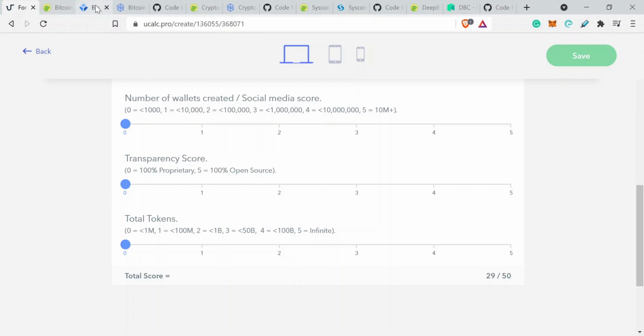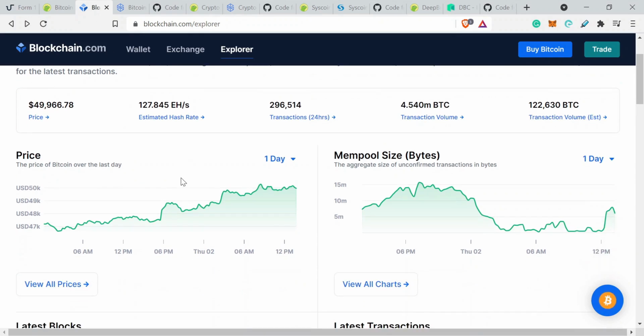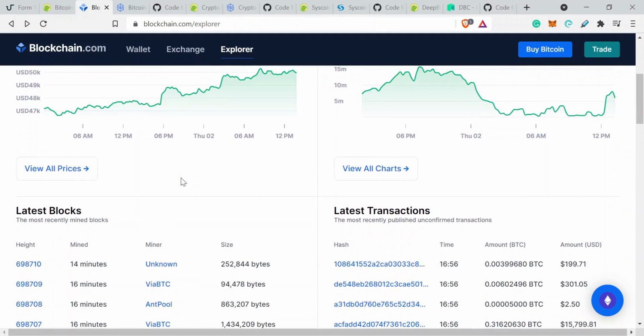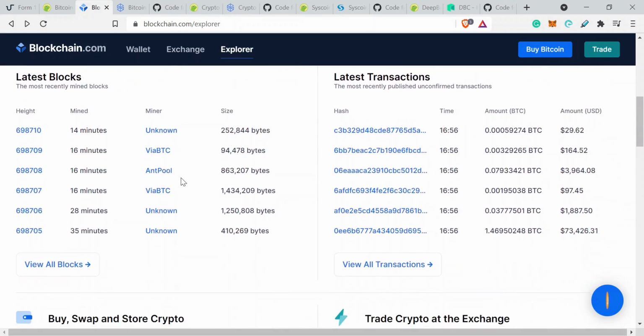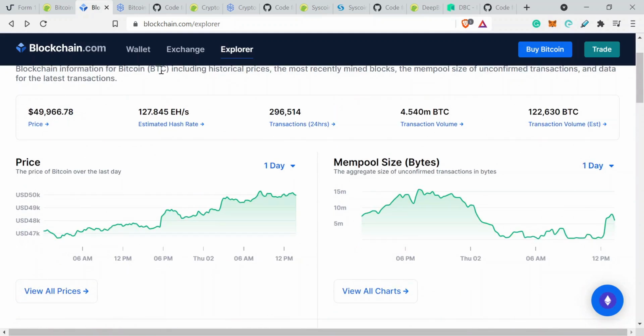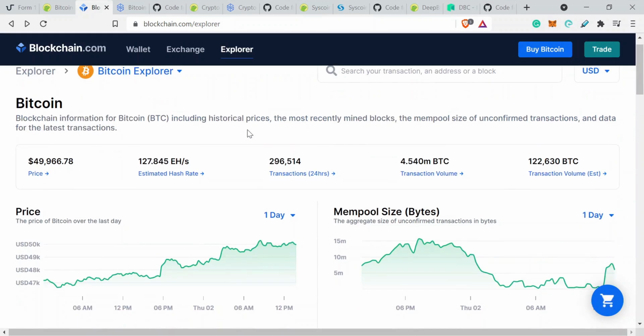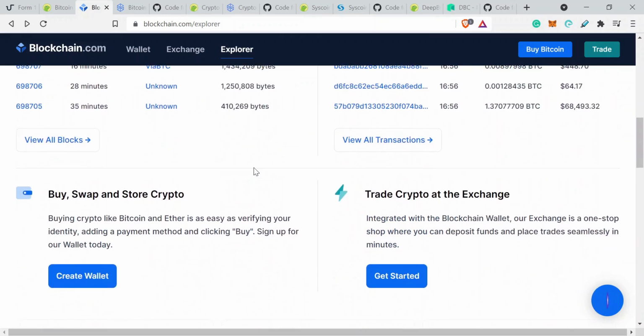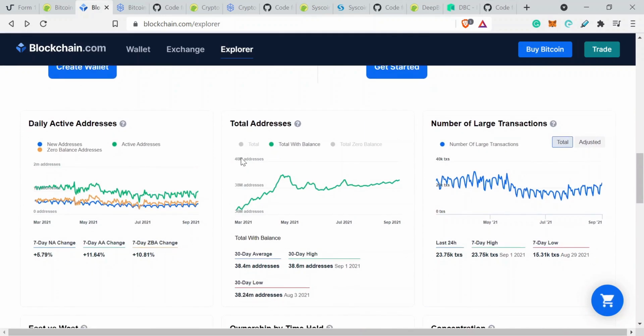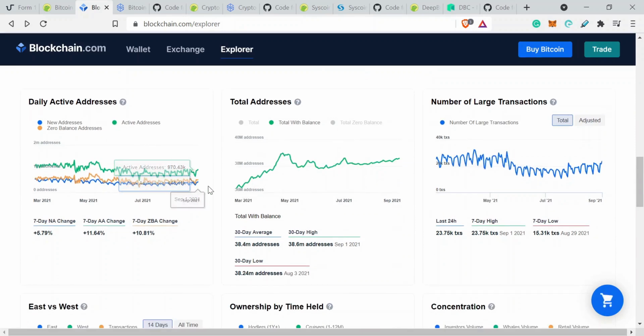Once again, you can go into the blockchain data, and you can look for the number of wallets that have been created in this data. It might take you a little bit of time to discover. You can also have a look at the other situation around there, so you can look at all these different data points. But if we look down here, we can see that the total number of wallets with a balance is around 39 million.